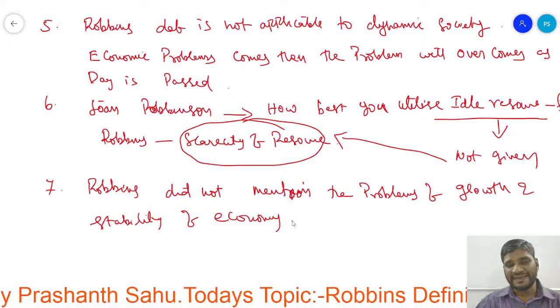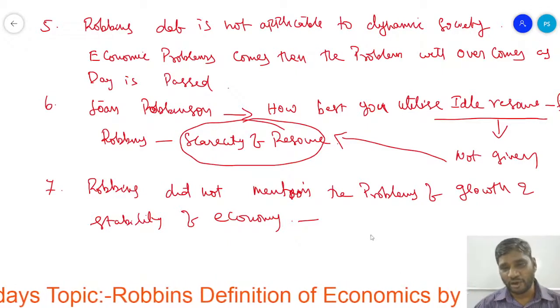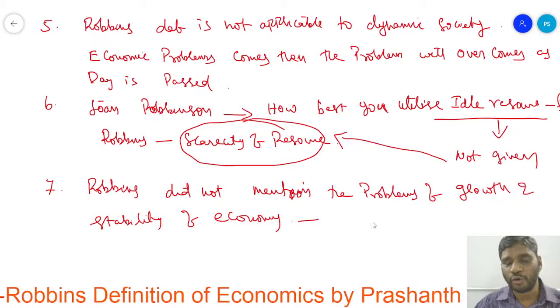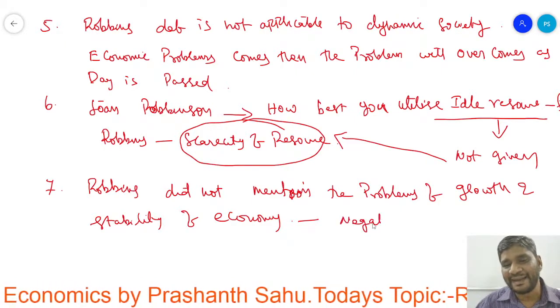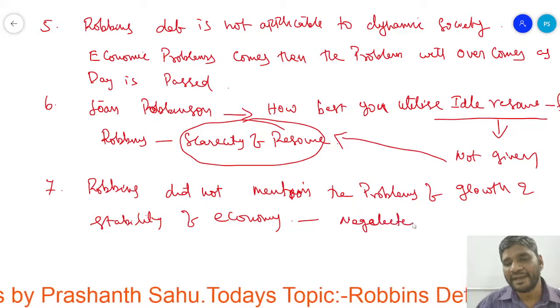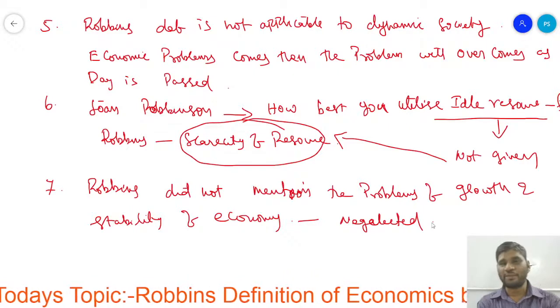He completely neglected how to achieve stability of economy and how to achieve the growth of our economy. These points have been completely neglected by Robbins, right?